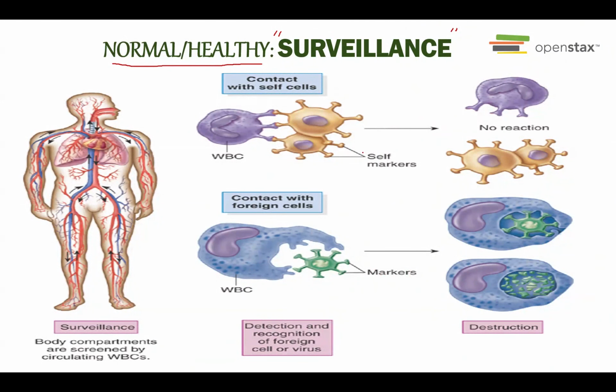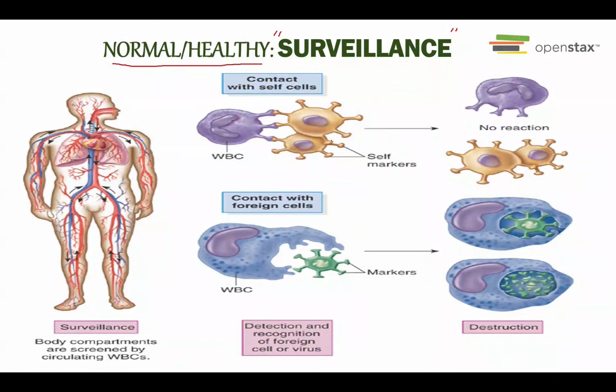So they're using what we call the surveillance. The surveillance is usually done by white blood cells, especially the lymphocyte, the T cell. So this white blood cell always goes around our body and checks its neighborhood.